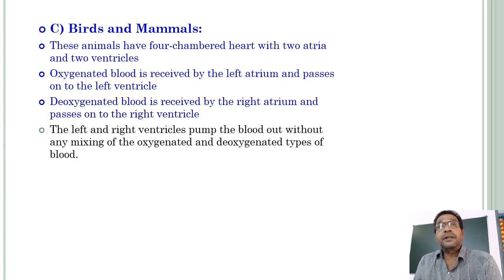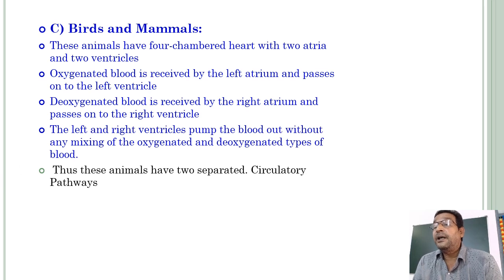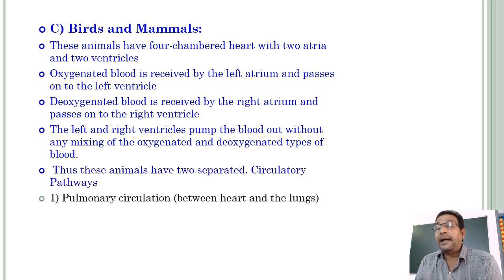Because of the presence of a clear septum, the ventricle is divided into left and right ventricles, which pump the blood out without any mixing of oxygenated and deoxygenated blood. Oxygenated blood is supplied to the body organs, and deoxygenated blood through the pulmonary artery is supplied to the lungs for oxygenation. Thus, these animals have two separate circulatory pathways.